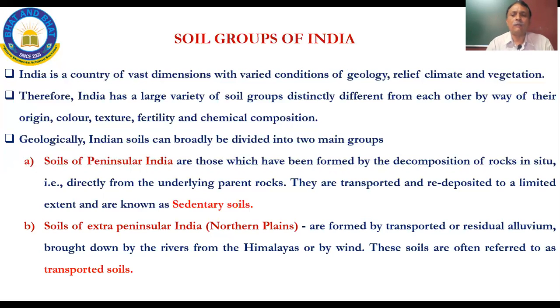These soils are often referred to as transported soils. Now, these are the 2 main types geologically. Classification-wise, usage-wise, which is commonly known, is what we will take up in the next session.